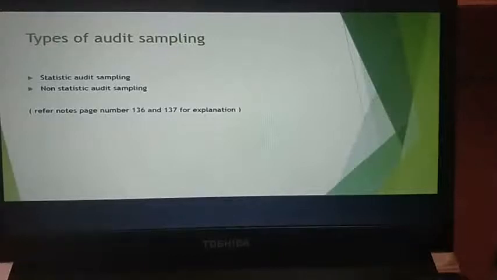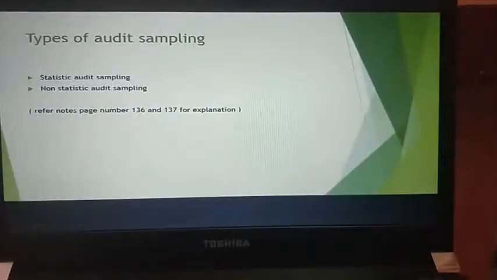Now next you have non-statistical audit sampling. Here it is completely different from statistical sampling. So why is it non-statistical? Here you need to identify two important things, that is, whether the sampling is systematic or not.